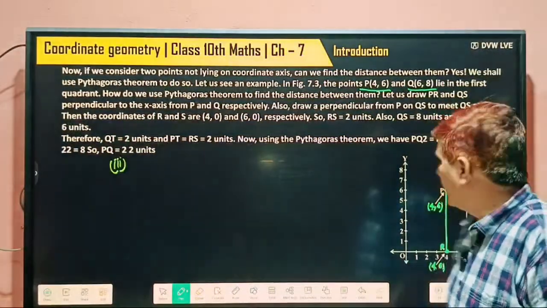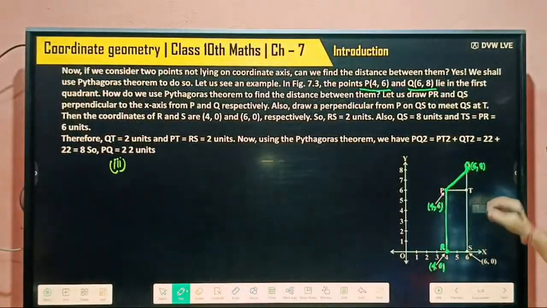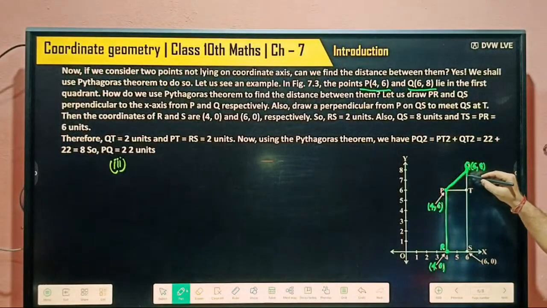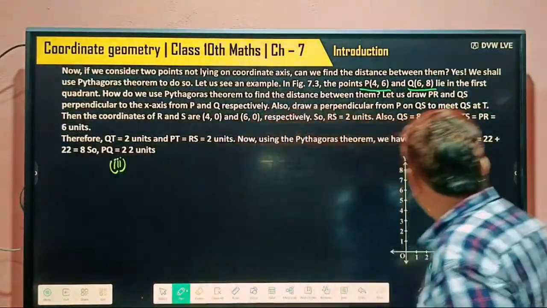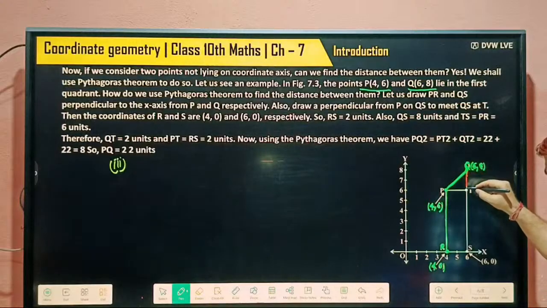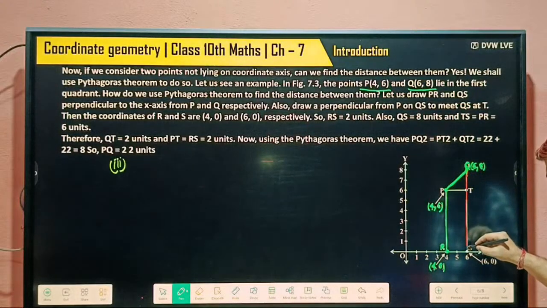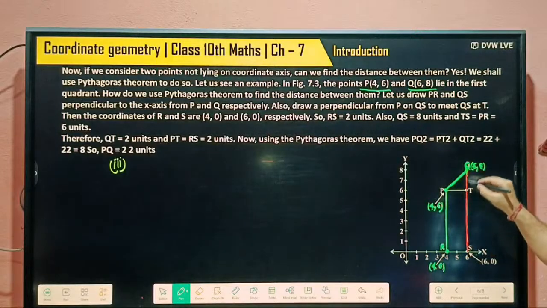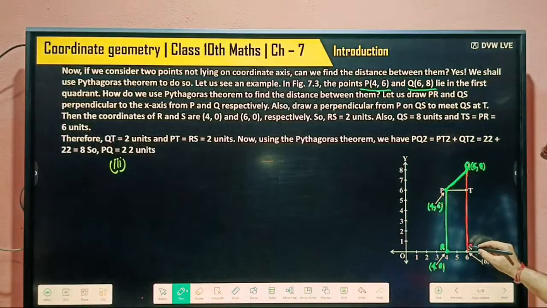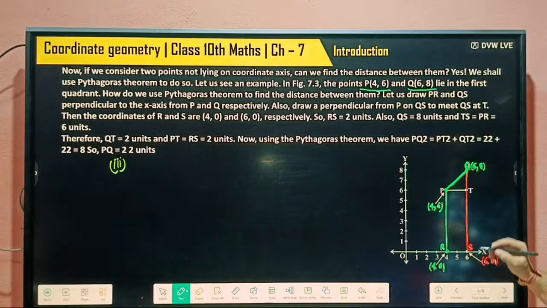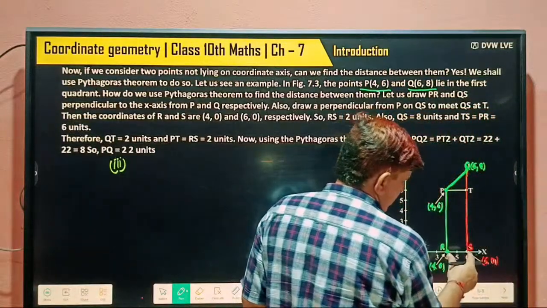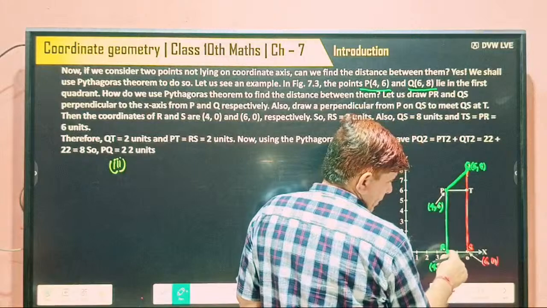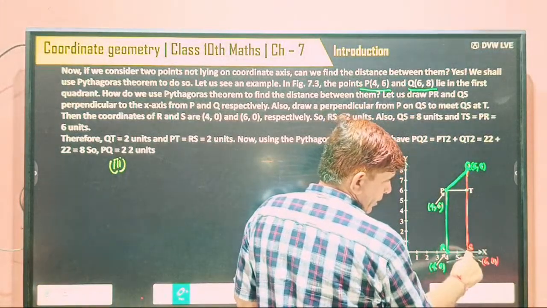And again we can draw a perpendicular on the x-axis from this point Q, this perpendicular. What are the coordinates of this point S? 6 and 0. So how much distance is this? This point is lying on the x-axis, and this point is lying on the x-axis.